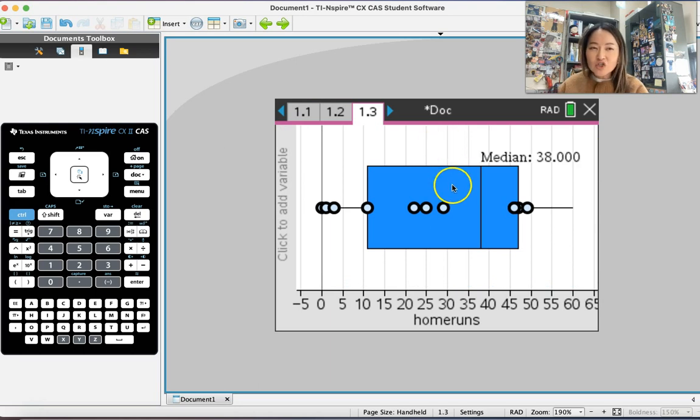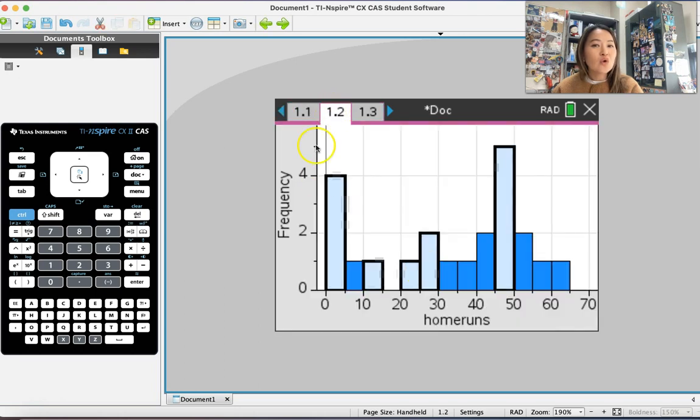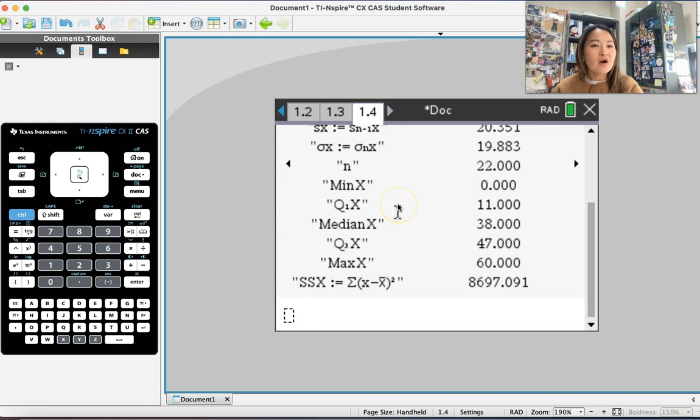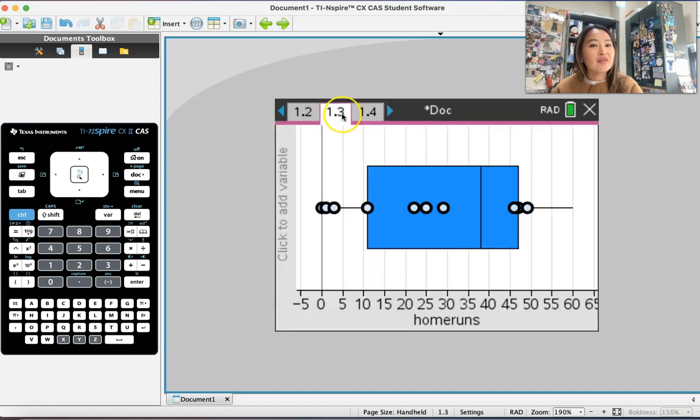In this box plot, what does it show us? It shows you minimum, maximum. It shows us the first quartile, third quartile, and the median here. But the box plot will come into play in 10.3, so you'll learn all about it in 10.3. So now you just know how to create a box plot; how to interpret or analyze it, we'll talk about next time, okay? But you know this information here: Q1 11, this median of 38, this Q3 47, the max and the min. If you go back to your one variable summary, you can see that these values correlate to what you see on the box plot.